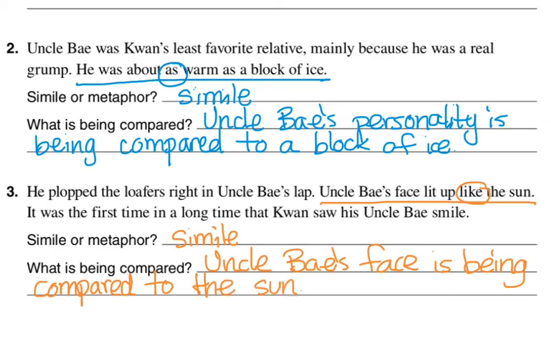So again, they're using a simile to describe how Uncle Bay's face looked. And in the second one, they were comparing how his personality was as warm as a block of ice. So it wasn't really friendly. He was really cold, like when you describe something colder, like mean or not friendly at all.